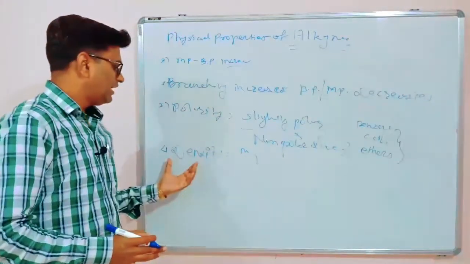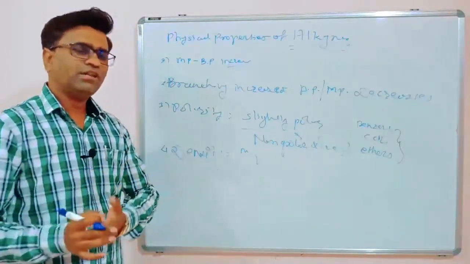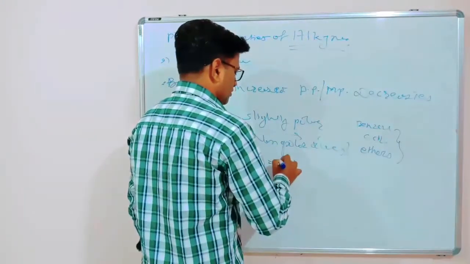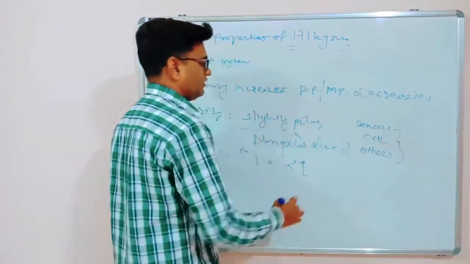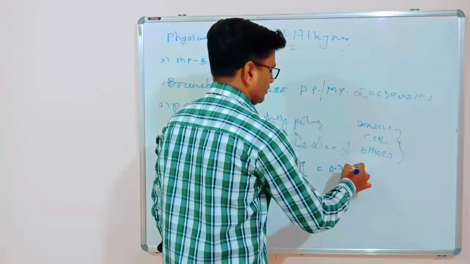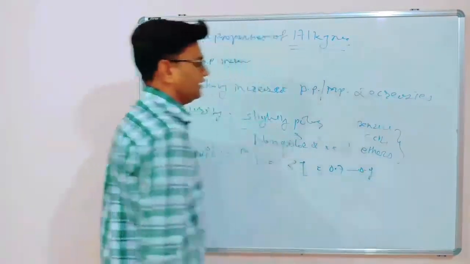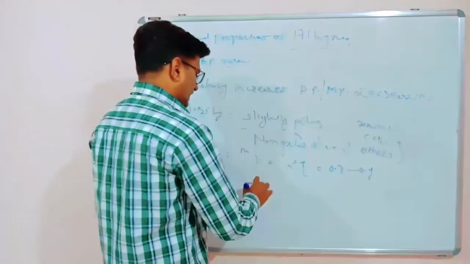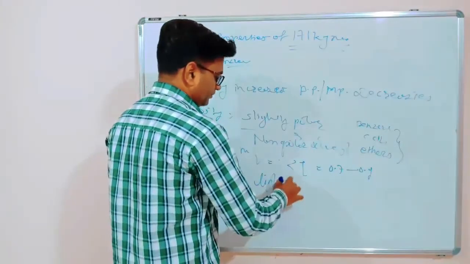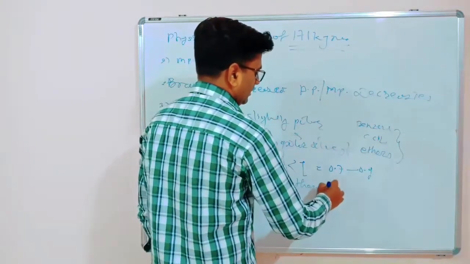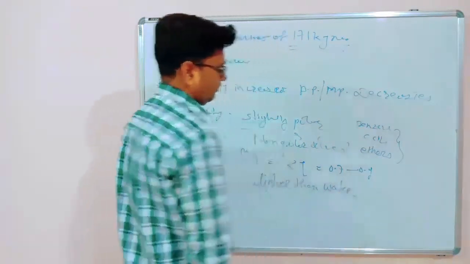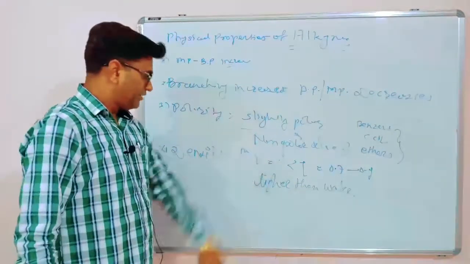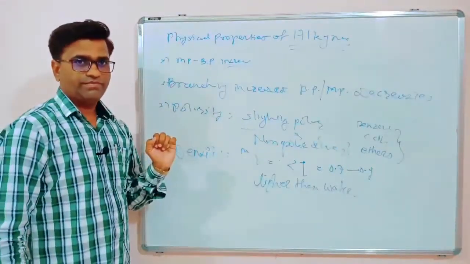So because of that, alkynes have a lower density, less than 1, around 0.7 to 0.9. If density is low, they are lighter than water. So water is heavier than alkynes.